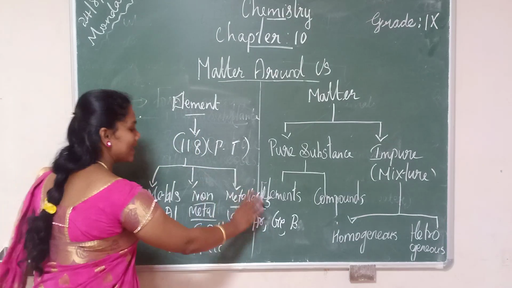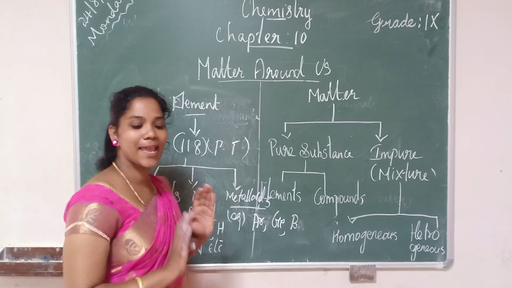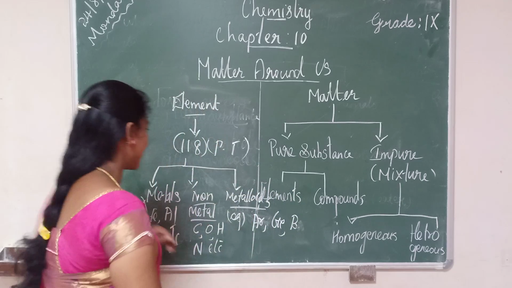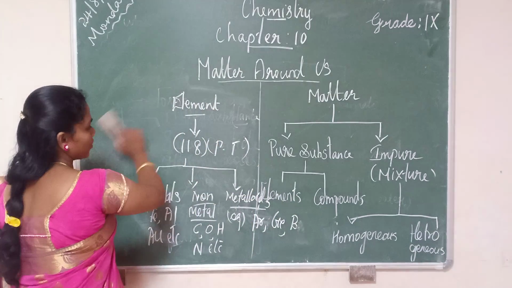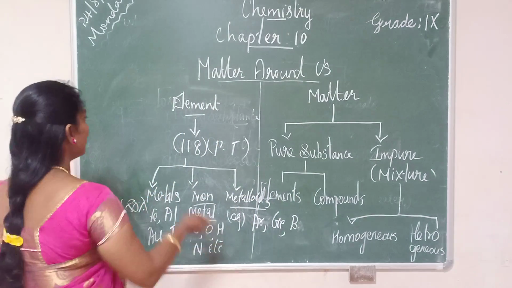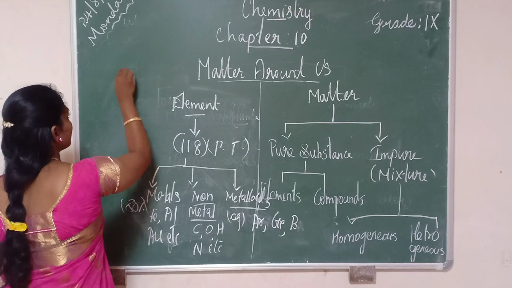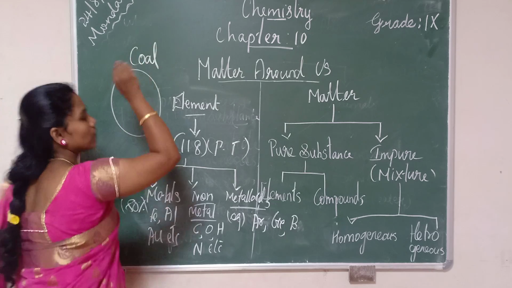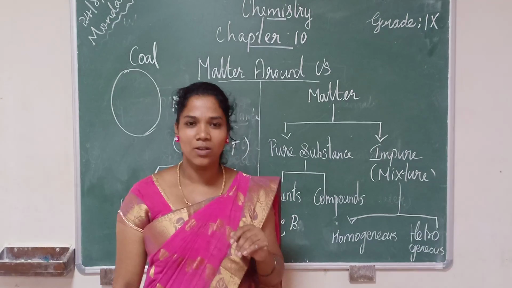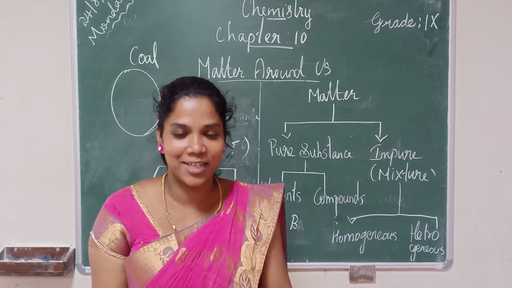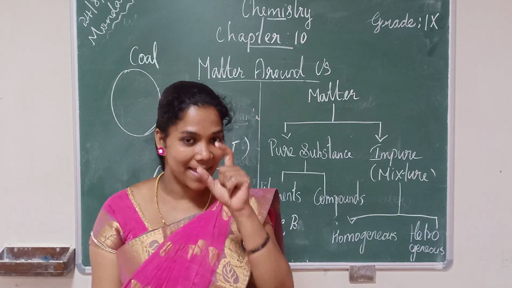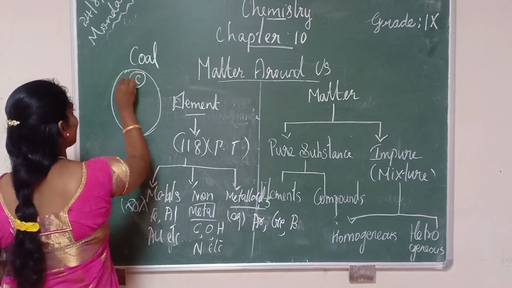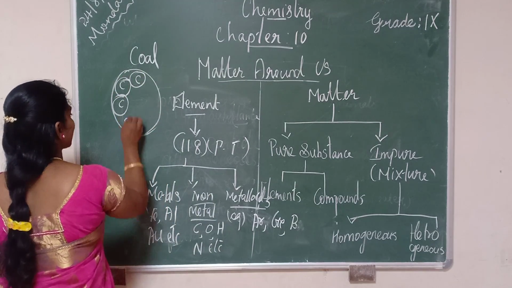See, here all the elements are made up of the same kind of atoms. We can see an example. If we take coal, you know coal is made up of what? Carbon, isn't it? So, take a piece of carbon and analyze the structure, you can see the whole piece contains the repeating units of carbon atom.